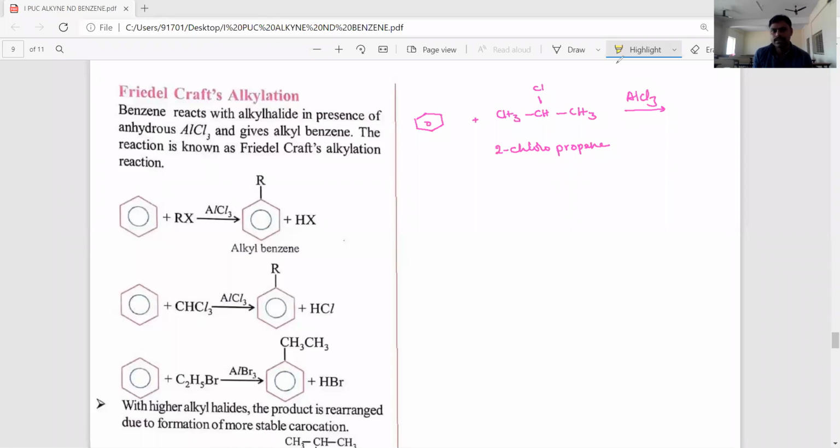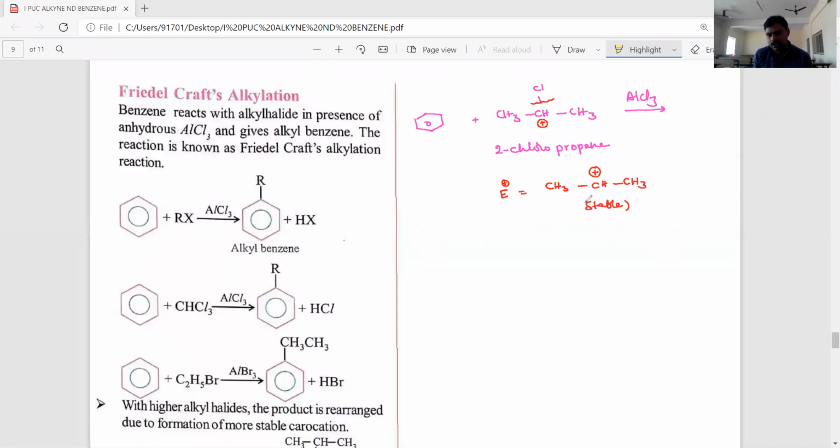In the presence of AlCl3 catalyst, the carbon-halogen bond will break and produce a stable carbocation. The electrophile directly produced is a secondary carbocation, and it is stable.